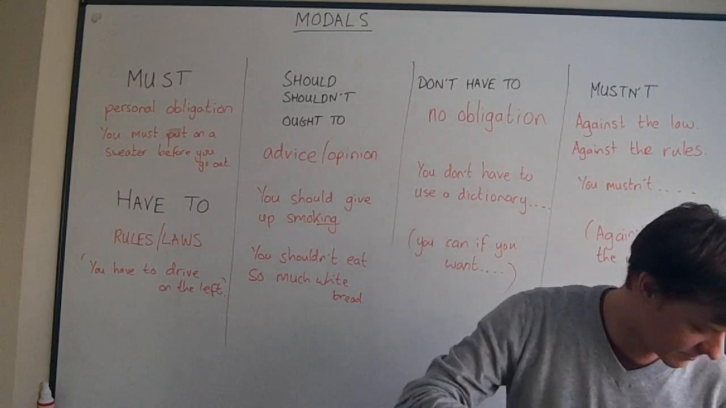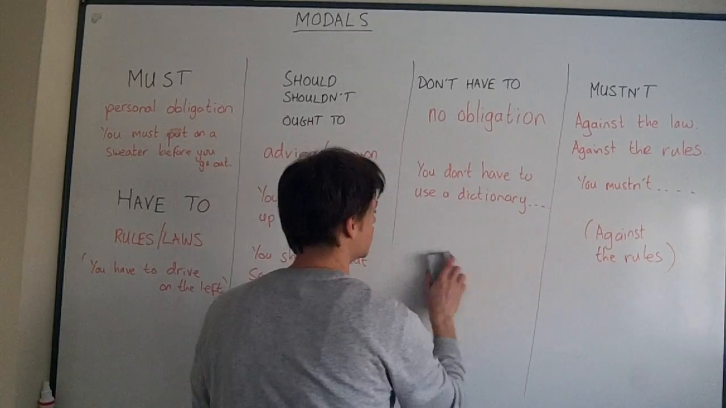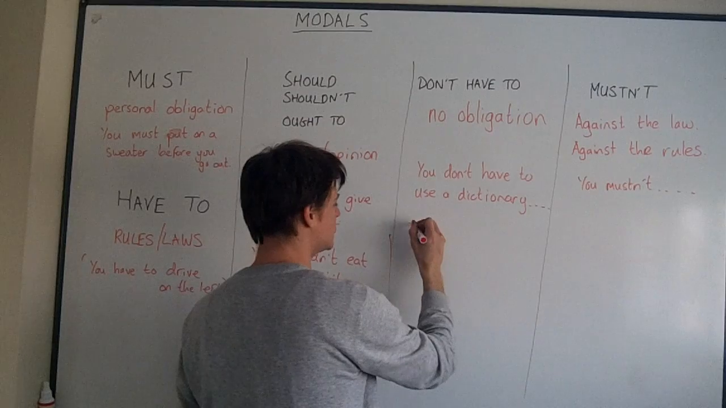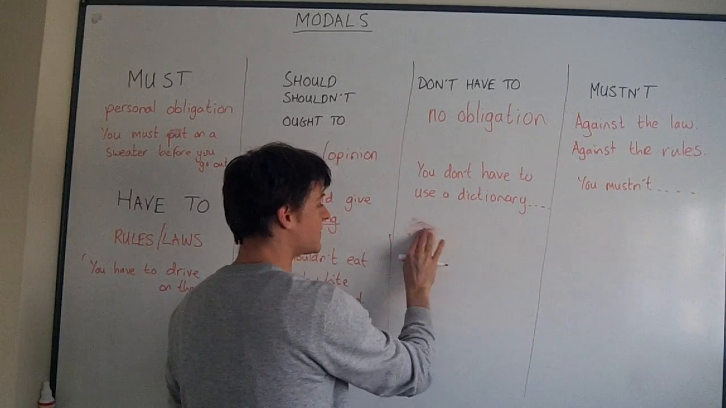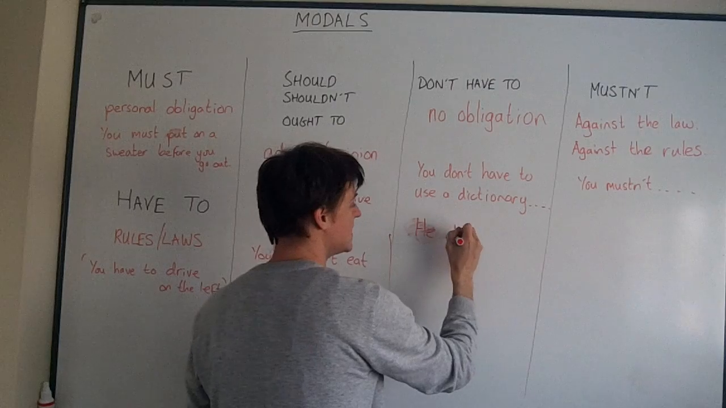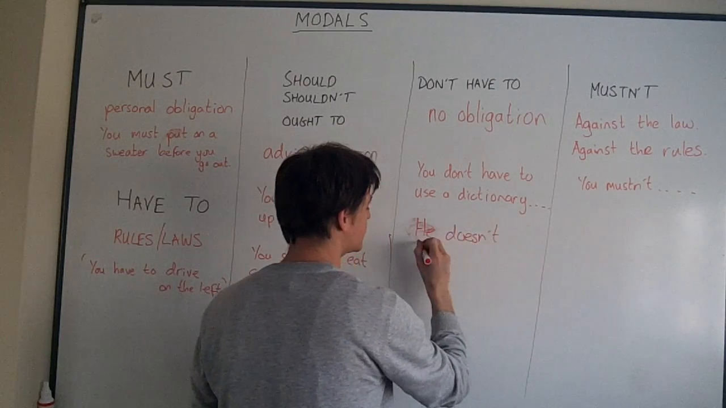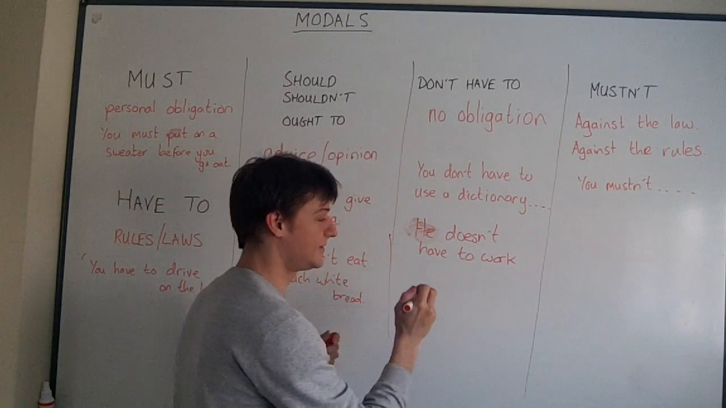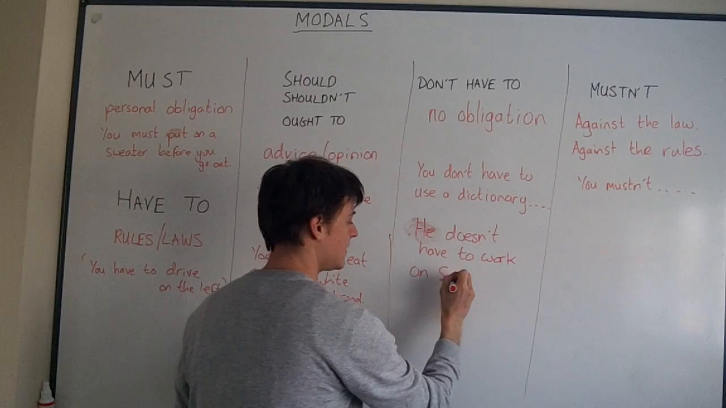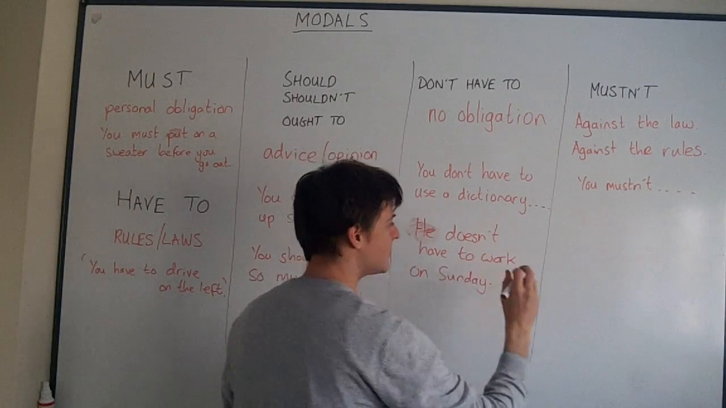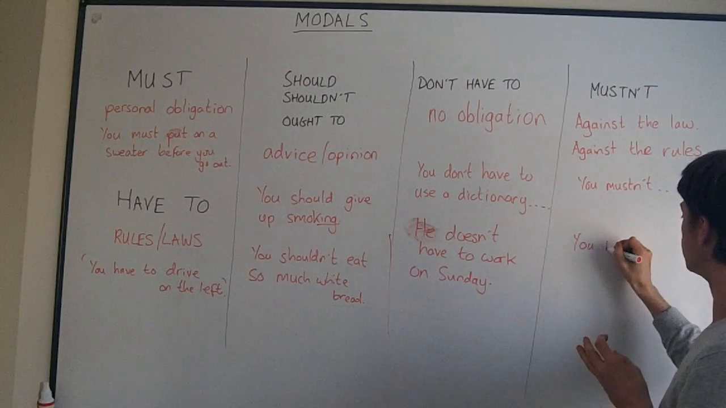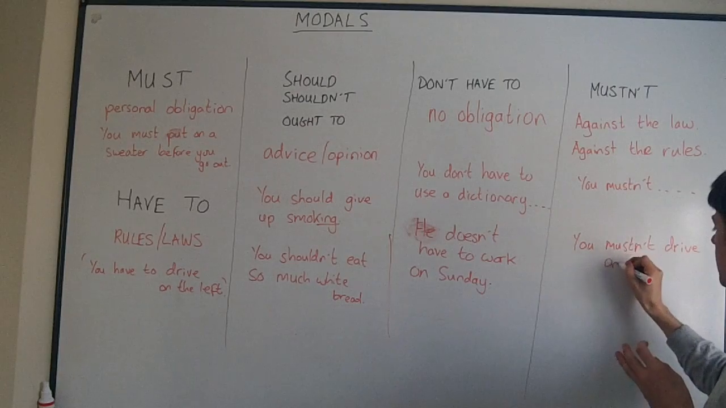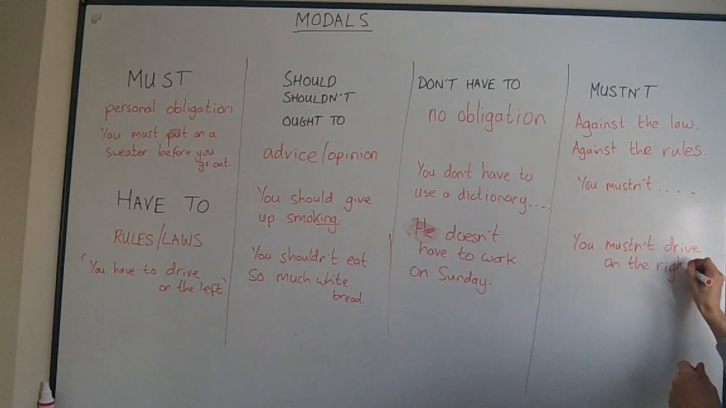Okay, let me give you a couple more examples for those. Just two more and then we'll finish. You don't have to. Oh, remember that for he and she, it's she doesn't or he doesn't. He doesn't have to work on Sunday. He can if he wants to, but he doesn't have to work on Sunday. Compare this with you mustn't drive on the right. Okay, I hope that's enough examples for you.